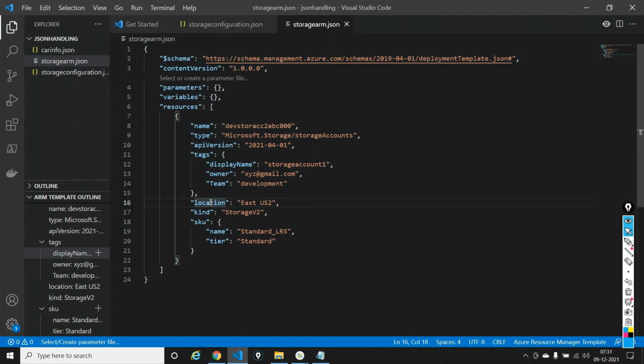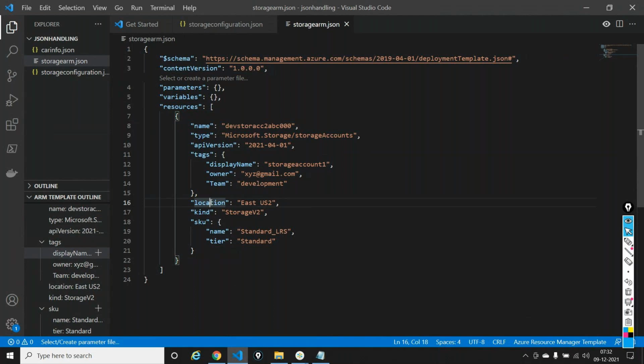Hi, Kiran. Kiran asks, if we need three storage accounts, what do we need to change here at a time? Okay, great. If I need three storage accounts here, what do I need to change? We'll look into that. This is known as resource iteration. If you want multiple resources, how do you approach it? We'll do a demo on that as well. Apart from that, any questions before we move ahead?